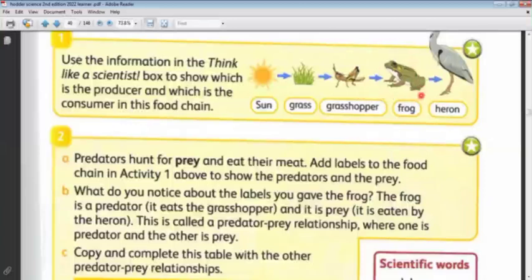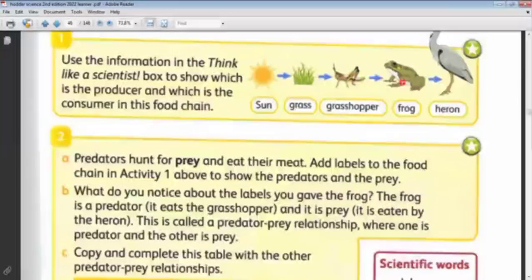Yes, so the frog here, in its relationship with the grasshopper, is a predator. In its relationship with this bird, it is a prey. So it's called a prey-predator relationship. The same animal may be a prey, and the same animal may be a predator. Sometimes it's a prey, and other times it's a predator.